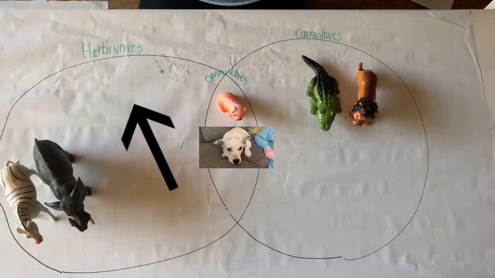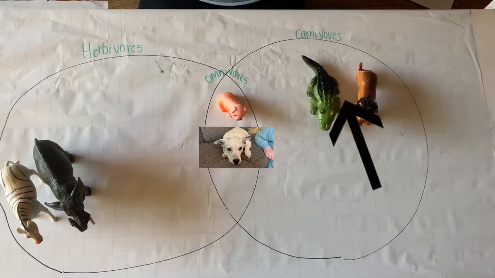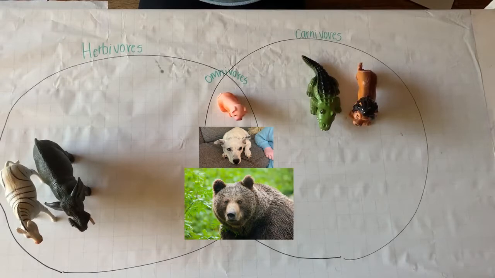Okay, for our last animal, let's do a bear, because we're in the bears classroom. Now, bears eat things that grow like plants and vegetables, but they also like to eat meat like other animals and fish. So what category should we put the bear in? Is a bear an herbivore, an omnivore, or a carnivore? A bear is an omnivore, just like a dog and a pig. They eat plants and they eat meat.